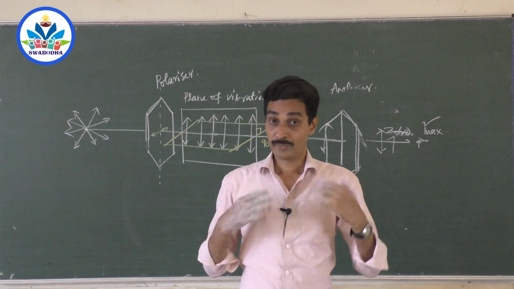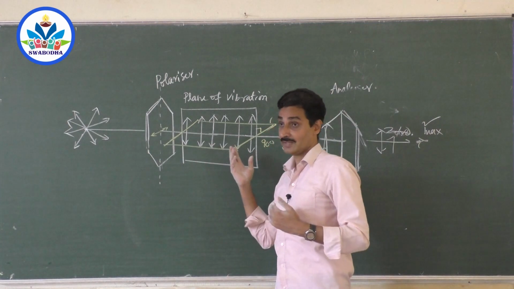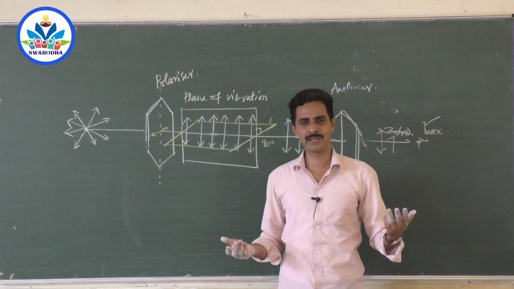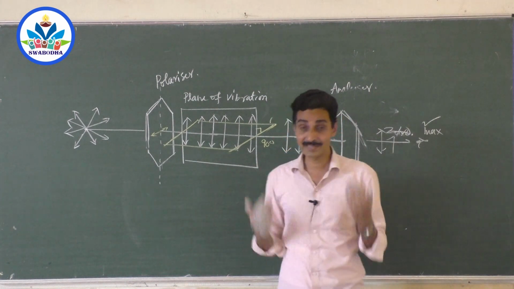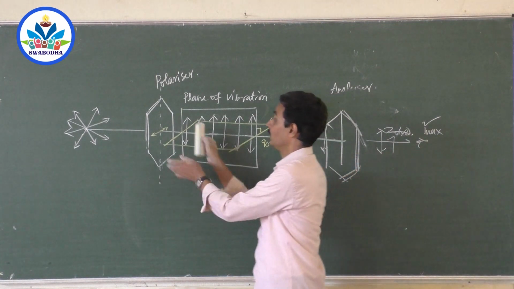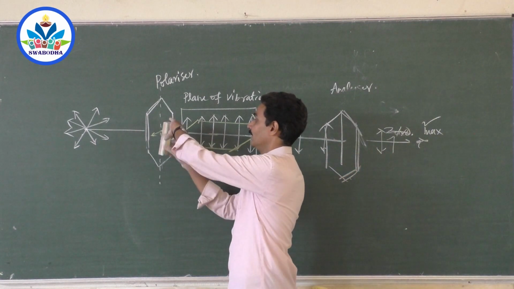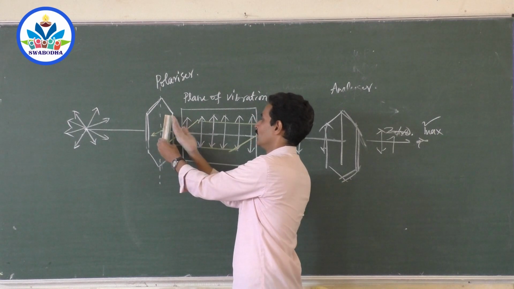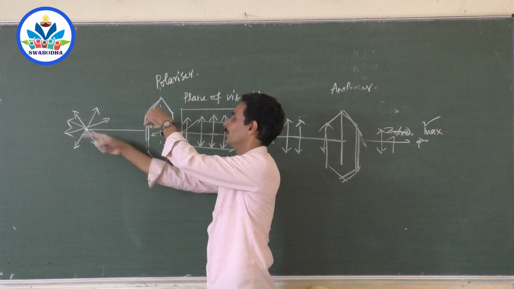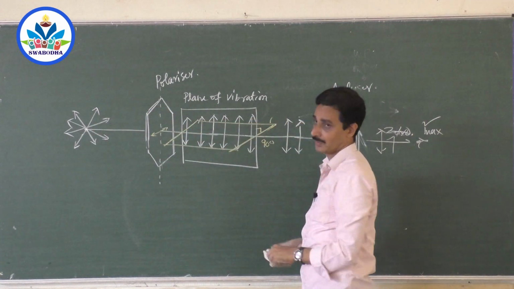So for that one you need already polarized light. Sir, who is polarizing it then? Somebody might have polarized it, some process might have polarized it, whatever it is. We can check whether the light is polarized or not. If you treat this as an analyzer and turn it, you will find that when it is like this, you receive this light, right? Vibrations like this. When you are like this, these vibrations will pass through.